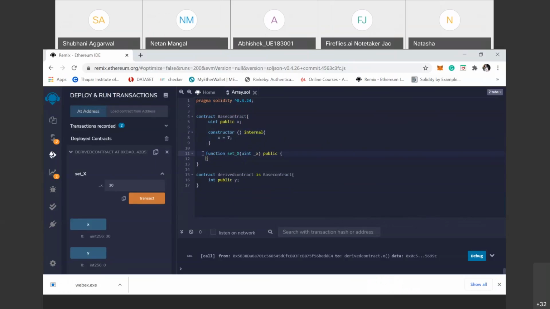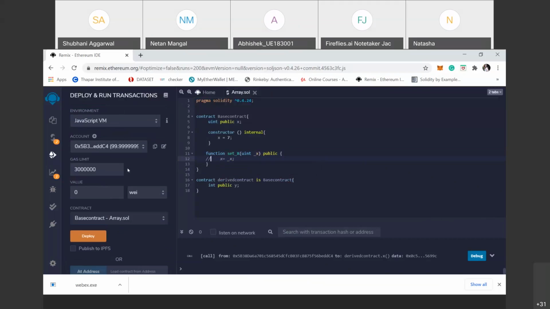Okay, so in the 11th and 12th line, we define a function that is setX, that sets the value of x, but it has no implementation. That means it lacks implementation. Here we cannot write x is equal to this value, because if we write this, it means this has an implementation part. So in an abstract contract, we have a lack of implementation.